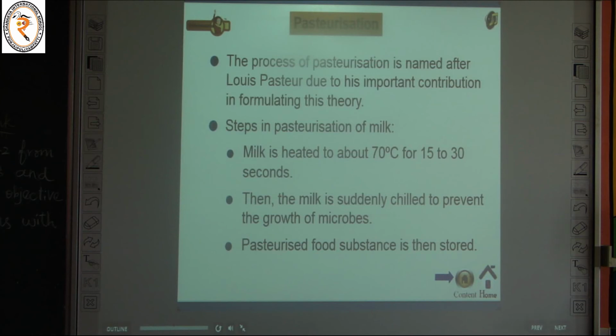So these are all the steps of pasteurization of milk. First, the milk is heated up to 70 degrees Celsius. Then the milk is suddenly chilled. Why?